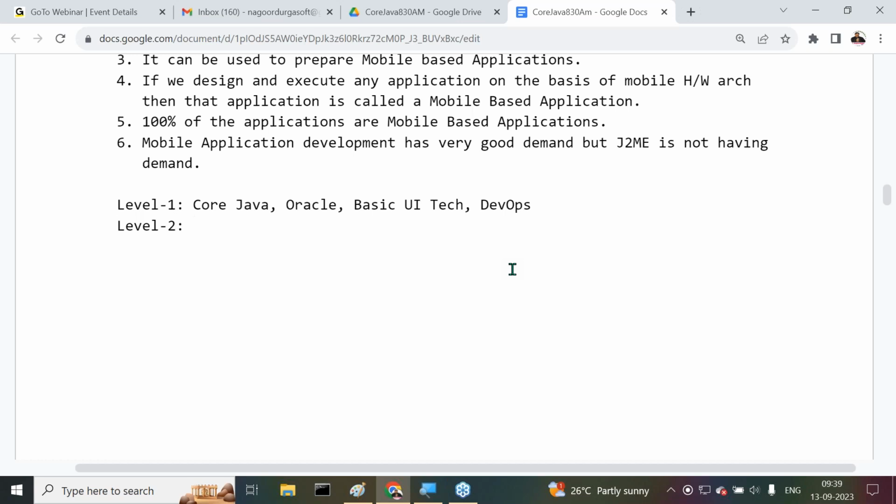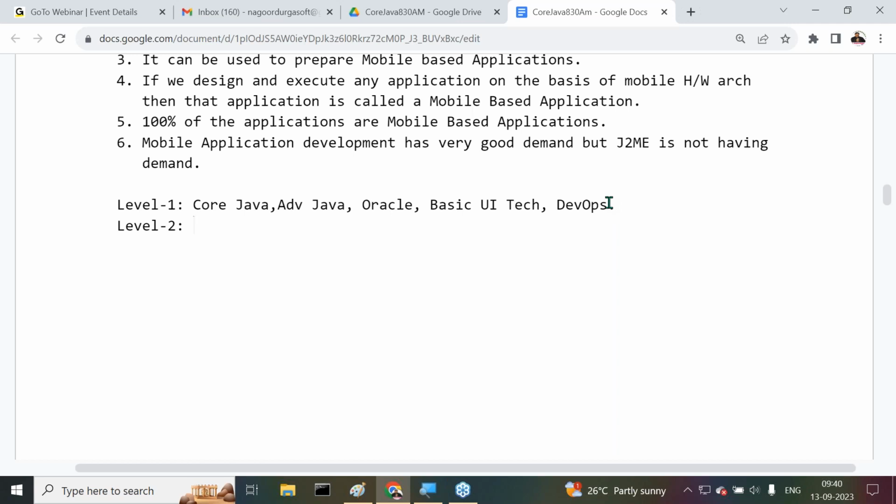Not exactly level 2. Now here I can provide advanced Java also. After completion of some part in core Java, I will start advanced Java. Don't worry. When the basics of core Java are completed, in parallel I will start with advanced Java. Because of that reason, I want to provide advanced Java here only. In level 1 only, I'm going to provide advanced Java. Don't worry, so these courses we can start in parallel.